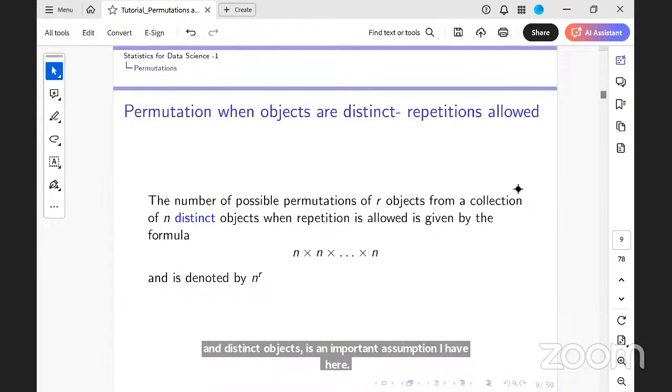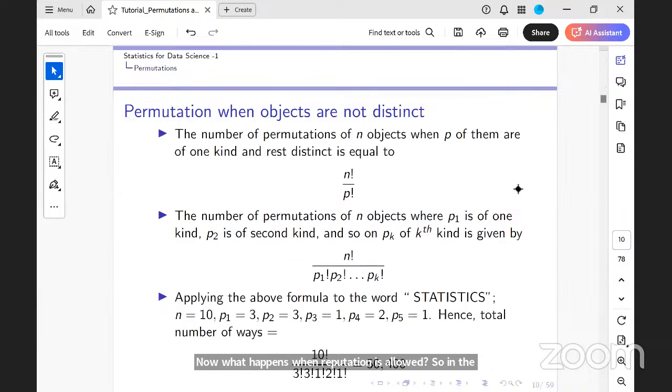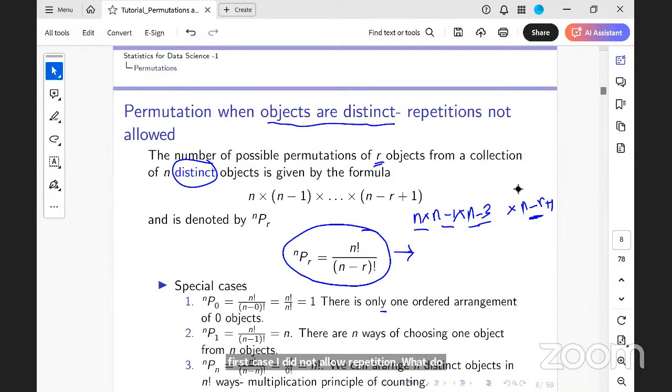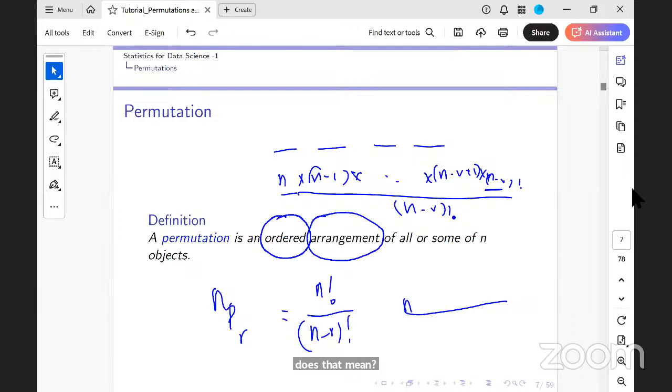Now, what happens when repetition is allowed? In the first case, I did not allow repetition. What does that mean? Suppose I have filled up my first block with one of the n objects. That object is not available for me to fill up the second block. I can fill it up with only n minus 1.